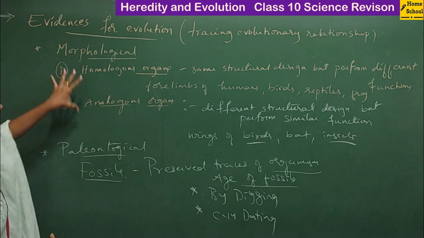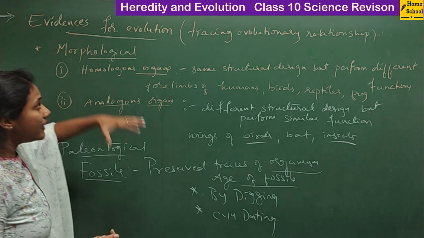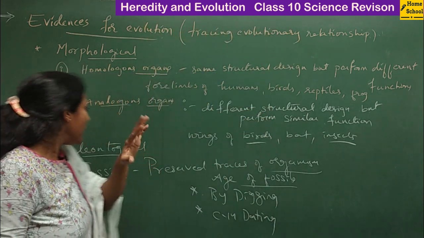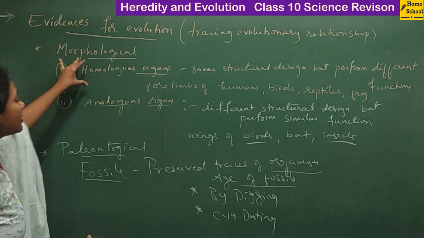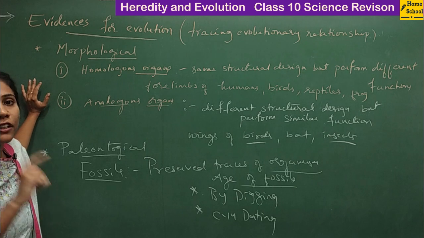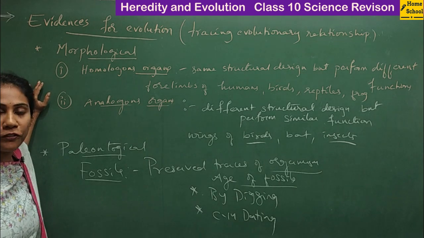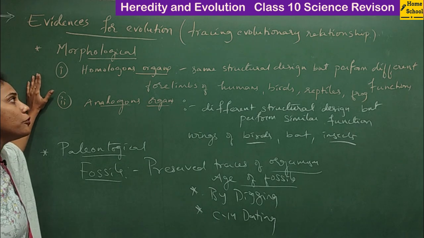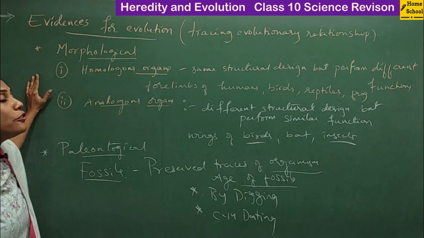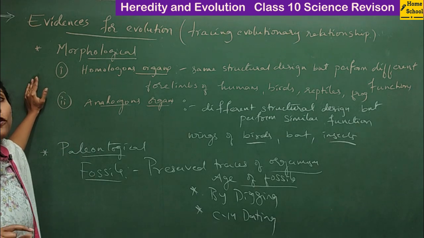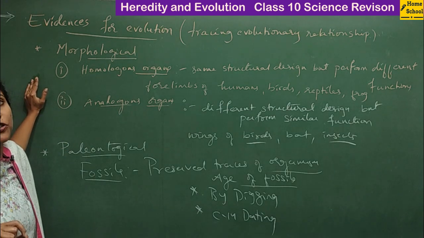So these are the three evidences or methods that we use to trace the evolutionary relationship: homologous organs, analogous organs, and fossils. This is one of the very important questions from the board point of view. So this is all about evidences of evolution, or tracing evolutionary relationships between organisms. Now we will go on to the stages of evolution.